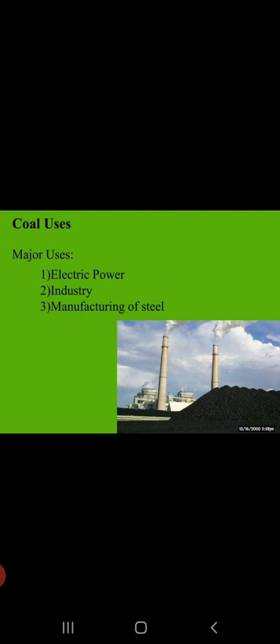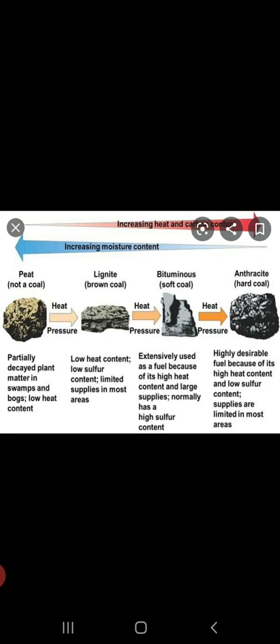As the first step of coal formation results in a material called peat. Peat is actually not considered as coal. It is an accumulation of the partially decayed leaves, twigs, and branches. It contains large quantity of moisture and very low content of carbon. So where the moisture is more, do you think that would be a good quality coal? No. So peat is not a very high